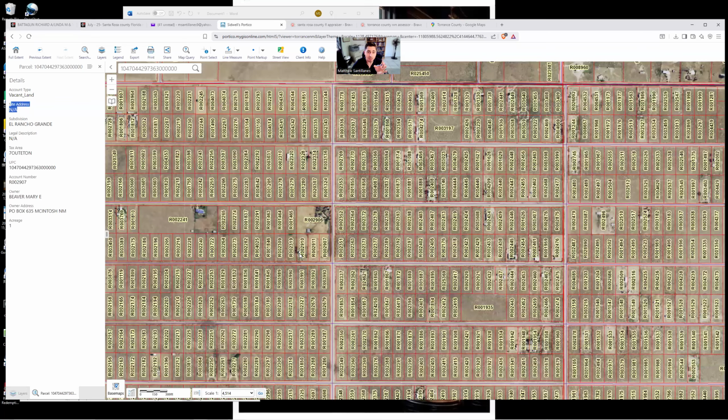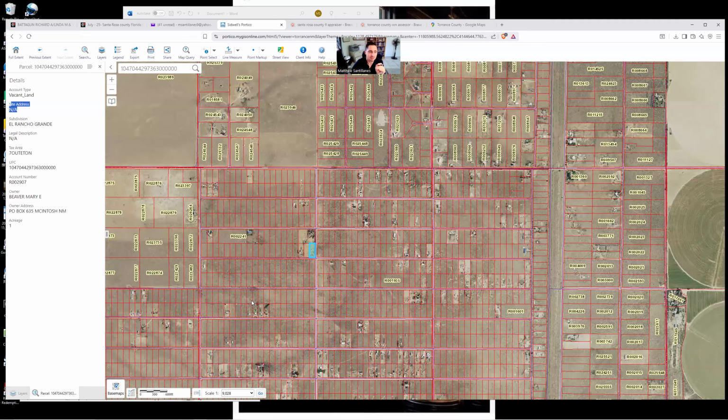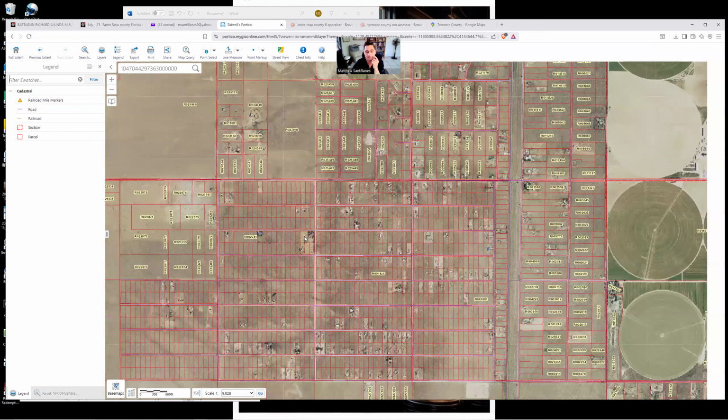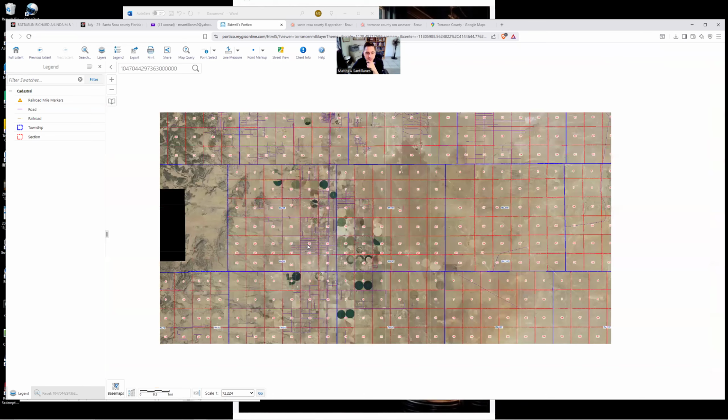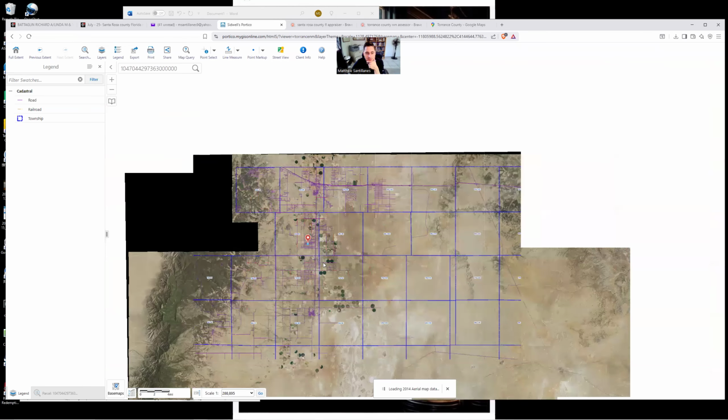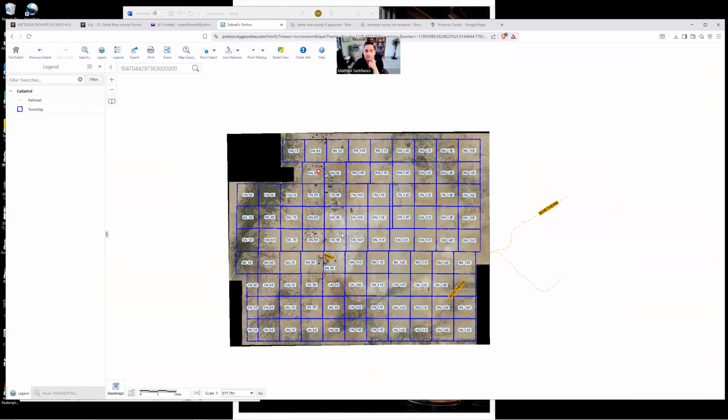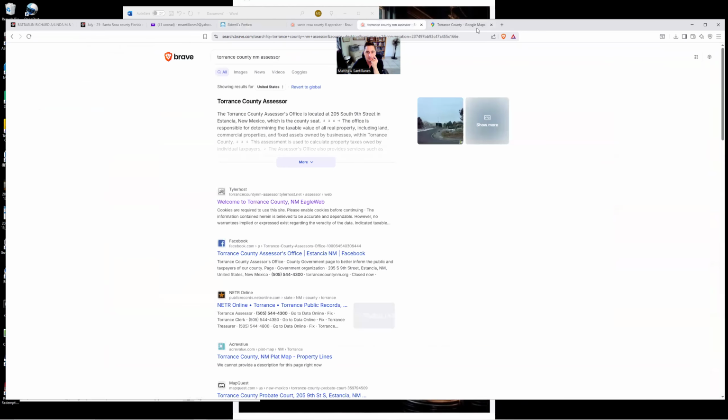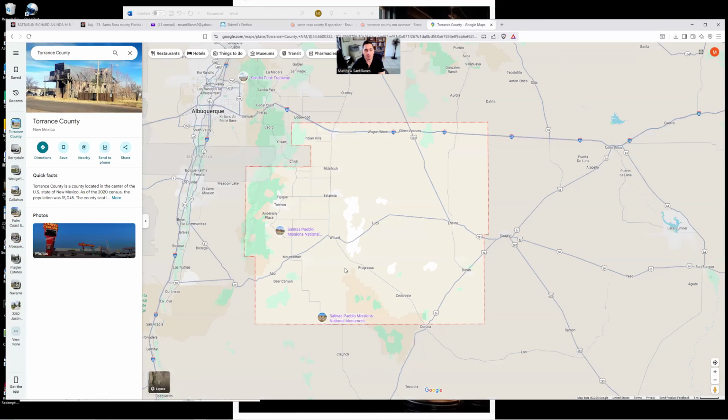If you're lucky, on the county's mapping system it'll show city names. And many times they'll have legends and whatnot that'll help you find that. Again, New Mexico likes to kind of keep you guessing, so we're gonna have to do this one the difficult way. So by simply zooming out, we're looking at a picture of the entire county now. Okay. So this one here, if we go back to Google Maps for Torrance County, we could zoom out. Here's a picture of the entire county.